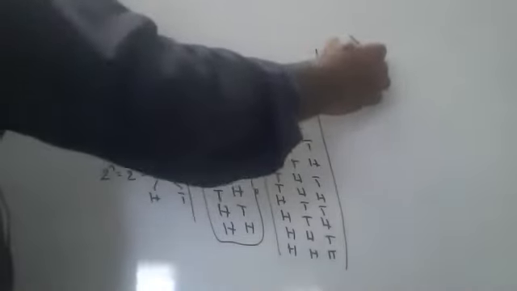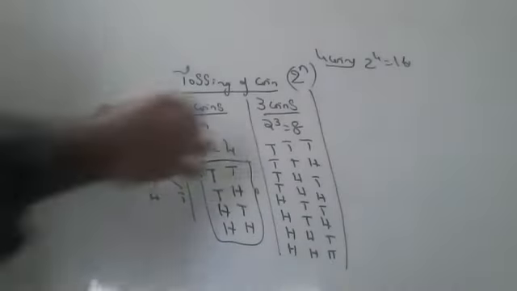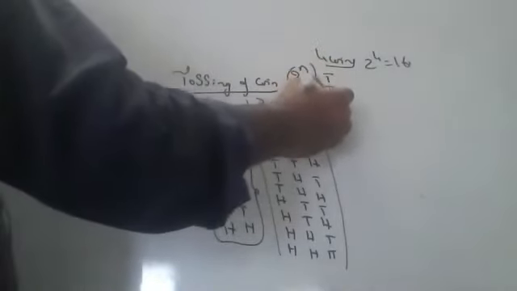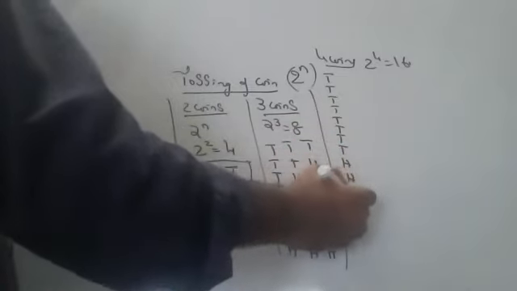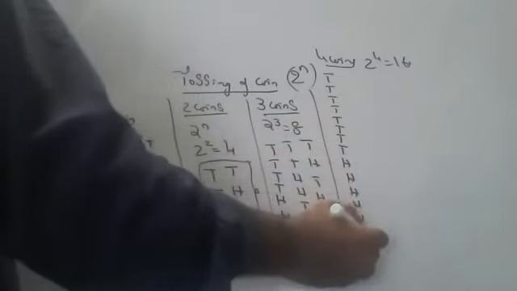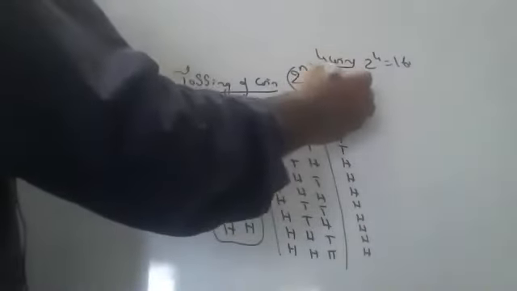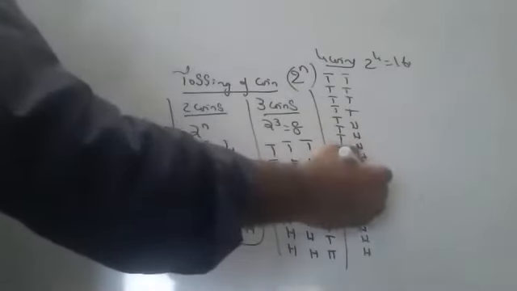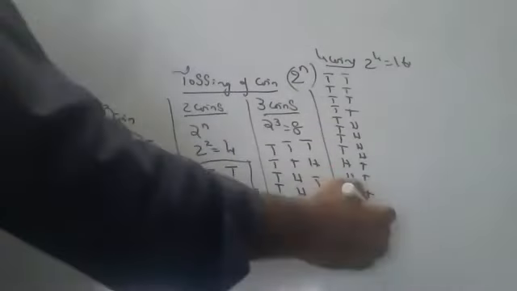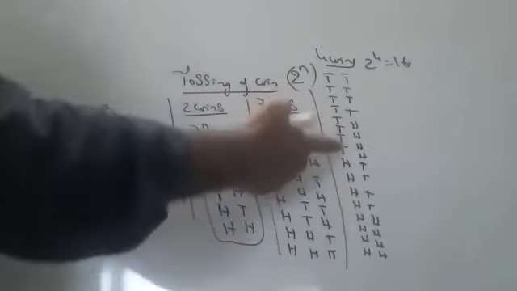Then 4 coins, how, sir, you may ask. Very easy. 2 to the power of 4, 16 probabilities will come, children. I'm writing it for all of you, see, children. 8 times tails, 8 times heads. Everyone should see, children. Now 4, 4: T, T, T, T, H, H, H, H, and again T, T, T, T, H, H, H, H.